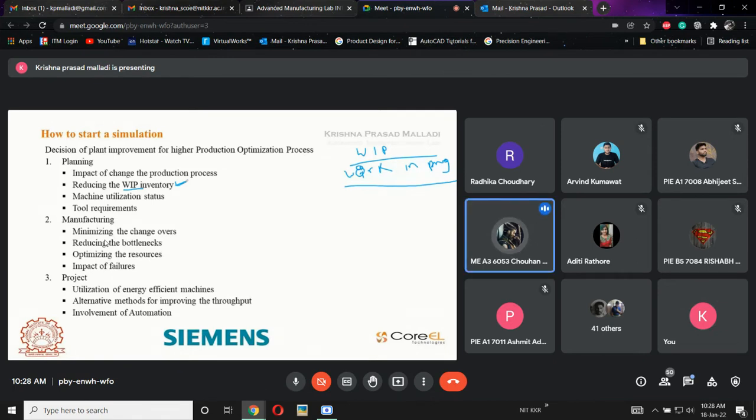The raw material which is already in the process. Raw material is already in the process. Okay, somewhat agreed. Other than that, work is going on, somewhat work is being done. Okay, fine, I'll explain.